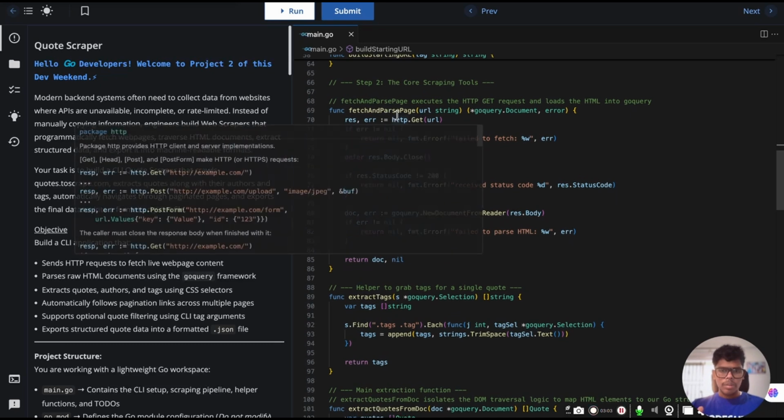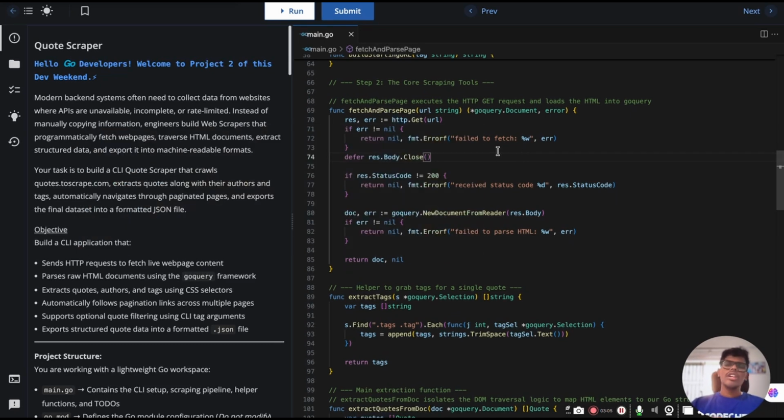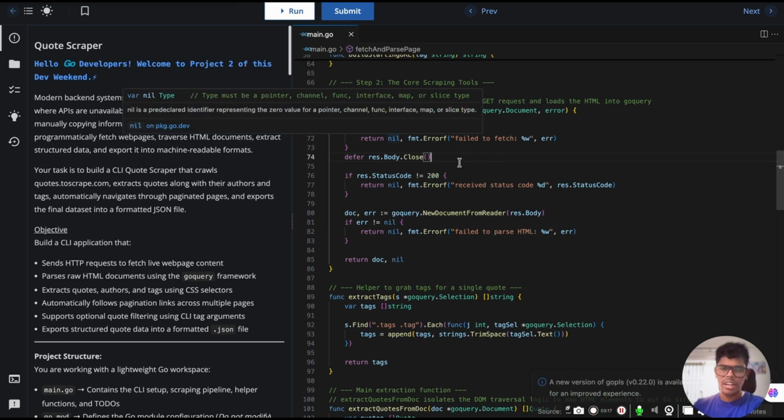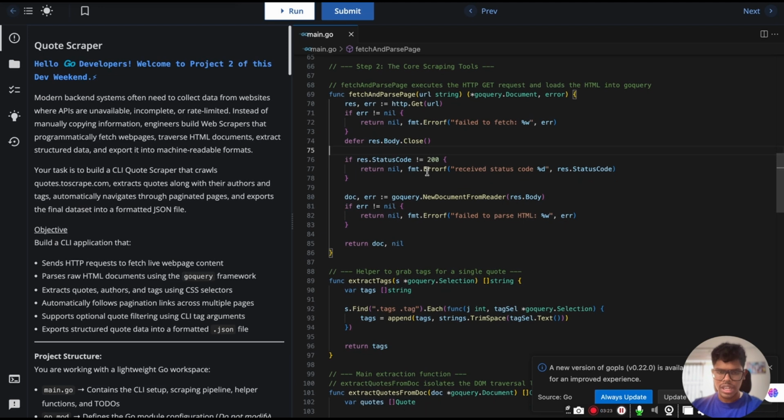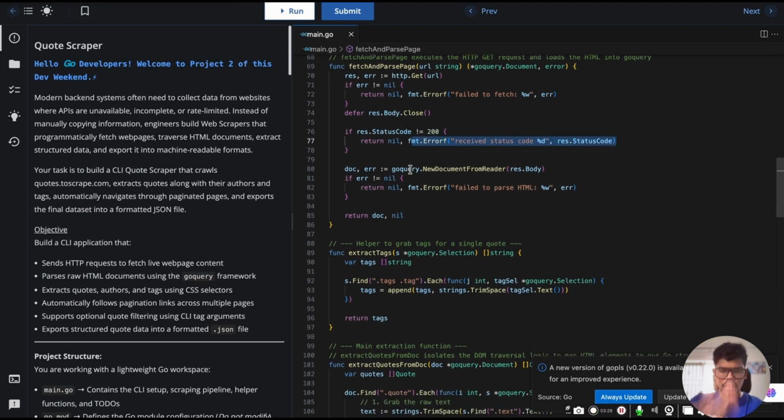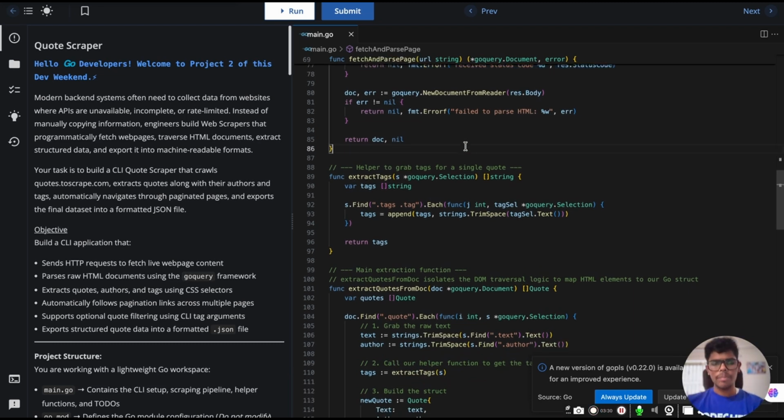So fetch and parse. Here we have to convert that online web page into an HTML query, so we basically get HTML tags. That is how we do it. We try to fetch it, and then we use GoQuery to convert it, loading the HTML. If there is any error, then we say received error code and print the code. If not, then we continue further.